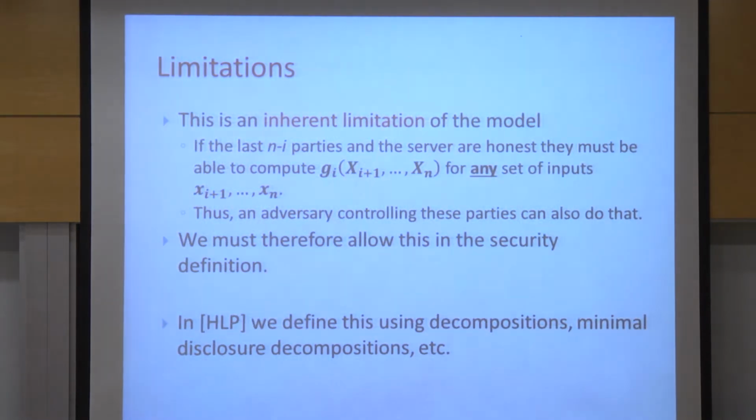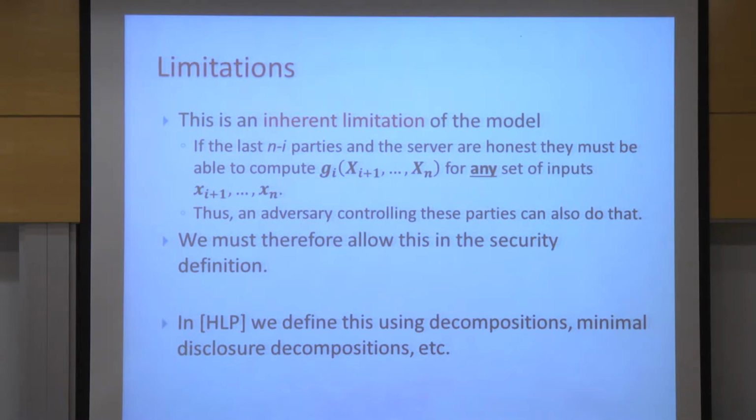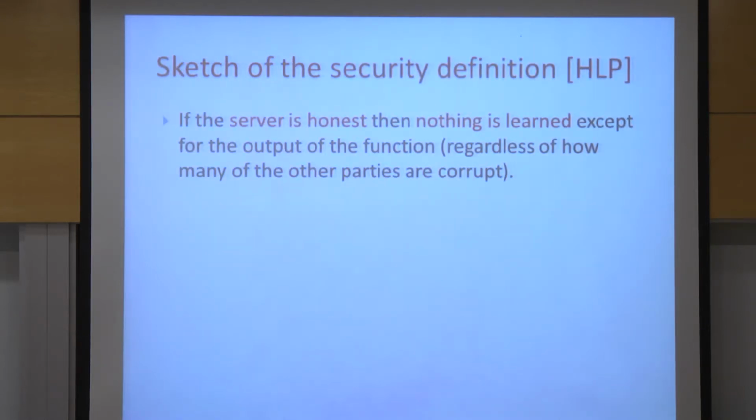And this is actually an inherent limitation. We cannot prevent that. So this is something that we put in the model. In the paper, we defined it quite elaborately, and I won't go into details in this talk. But basically, the definition says the following. If the server is honest, then nothing is learned about the inputs except for the final output of the function.